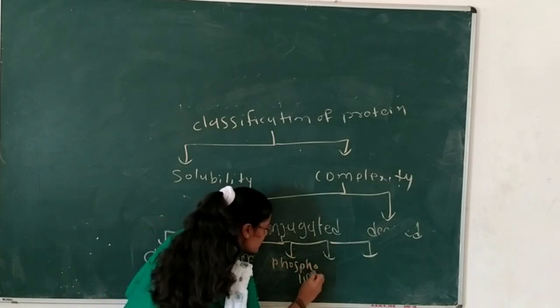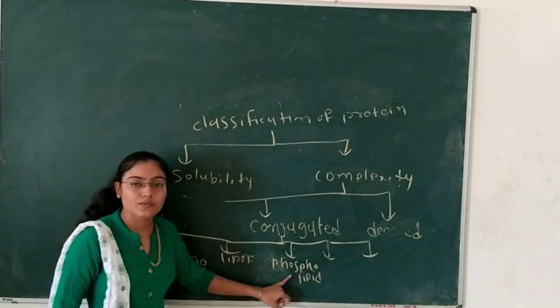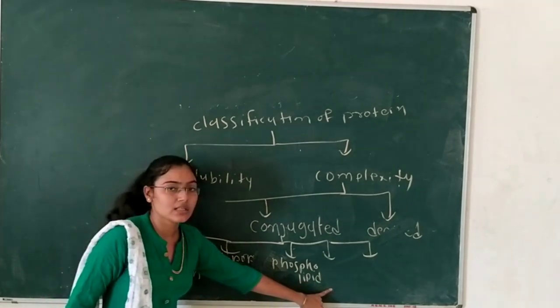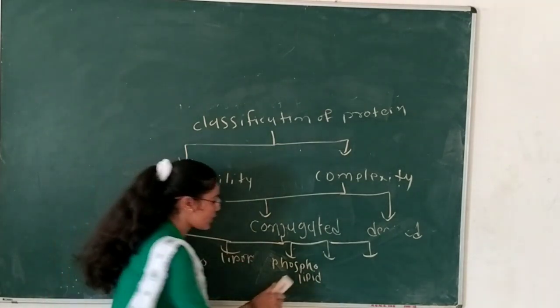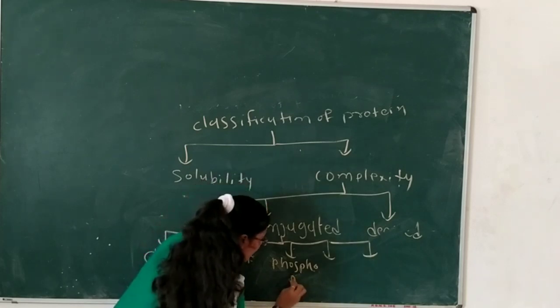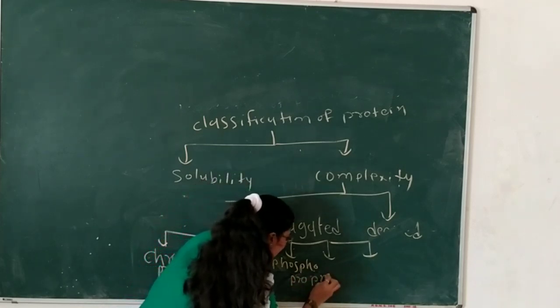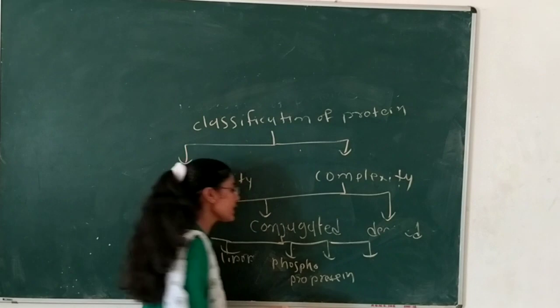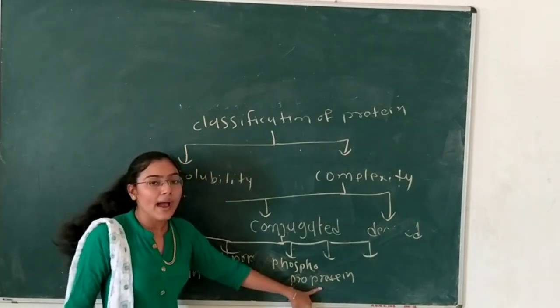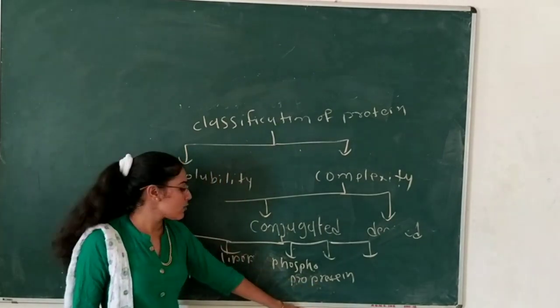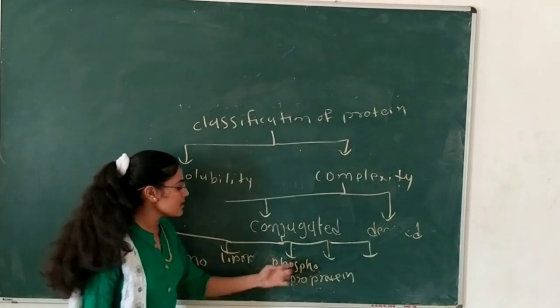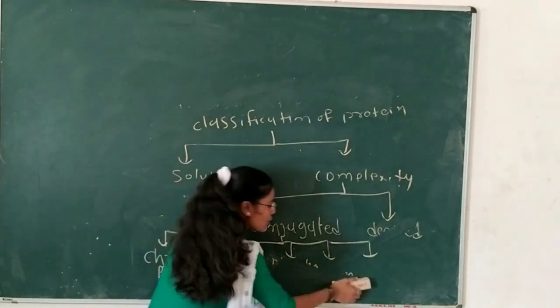Phosphoprotein means phosphoric acid binds to a protein compound, phosphoprotein. Okay, so phosphoric acid is bound with the protein compound and forms the structure, and it is considered a phosphoprotein.